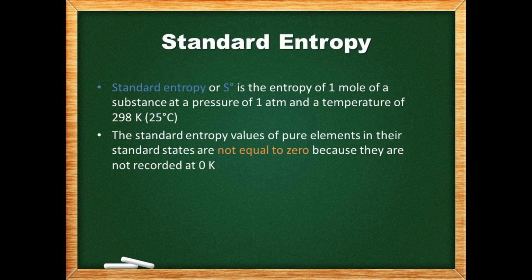The standard entropy is the entropy of 1 mole of a substance at a pressure of 1 atmosphere and a temperature of 25 degrees Celsius. The naught symbol to the right of the S shows that the entropy is at these conditions. We can find these values in tables of standard entropies. The standard entropy values of pure elements in their standard states are not equal to 0 as they are measured at 25 degrees Celsius and not 0 Kelvin.